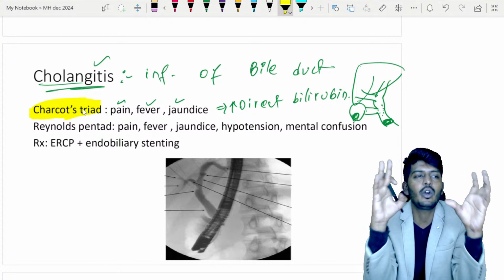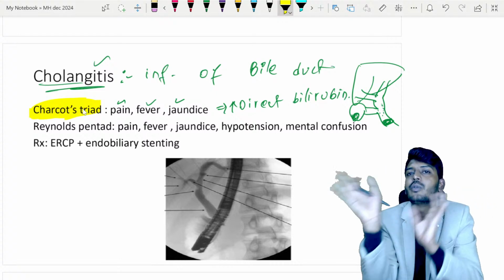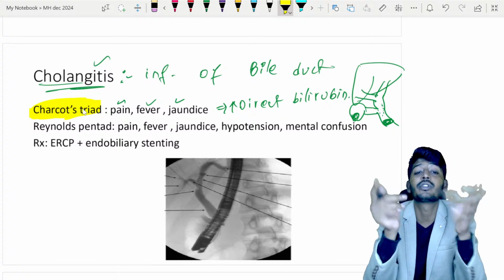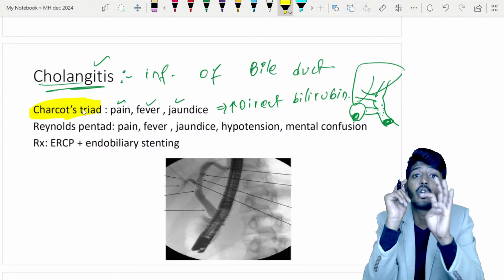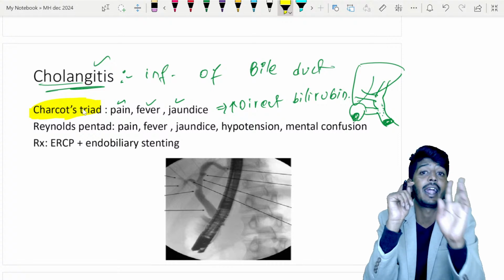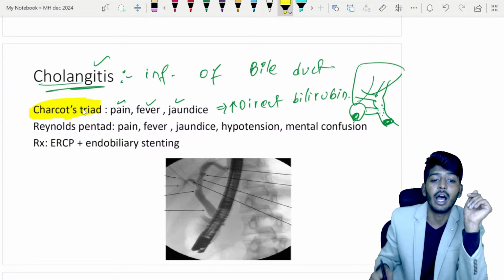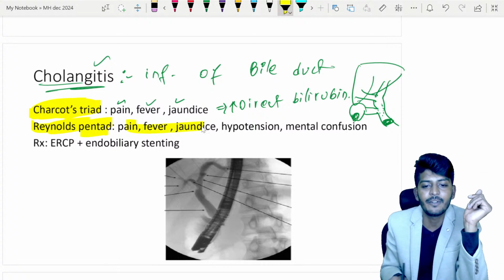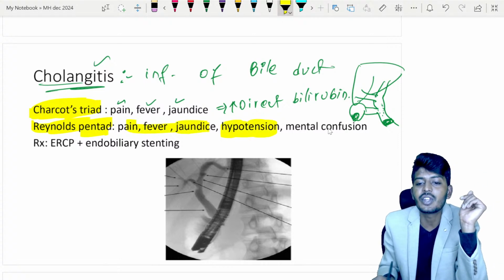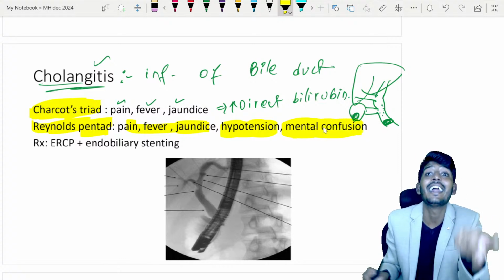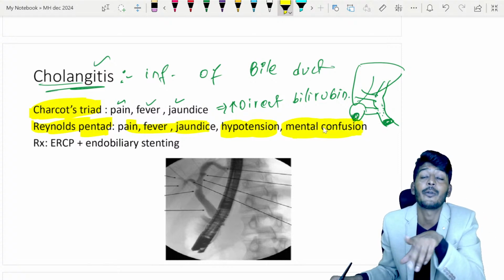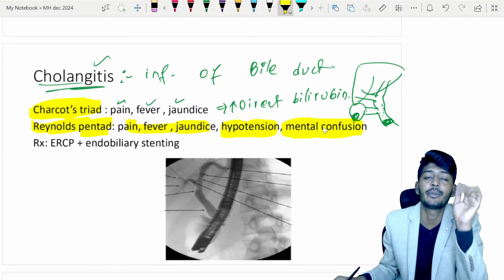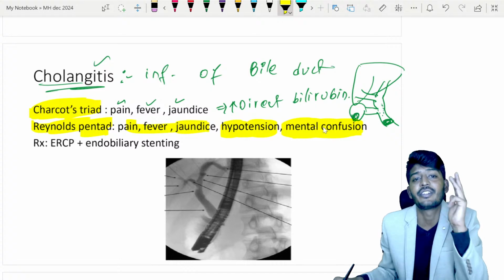They'll give a clinical scenario. He was suspected to have cholangitis. So which of the following is not a part of Charcot triad? Now they will confuse you. Charcot triad means 3 symptoms together. To Charcot's triad, if we add 2 other symptoms, hypotension and mental confusion, along with pain, fever, jaundice, then we will call it Reynolds' pentad. Reynolds' pentad has how many? That is 5 symptoms. Which are those? Pain, fever, jaundice, hypotension, mental confusion.